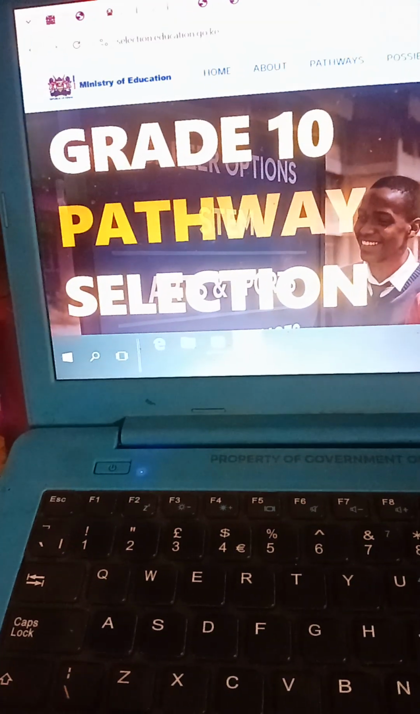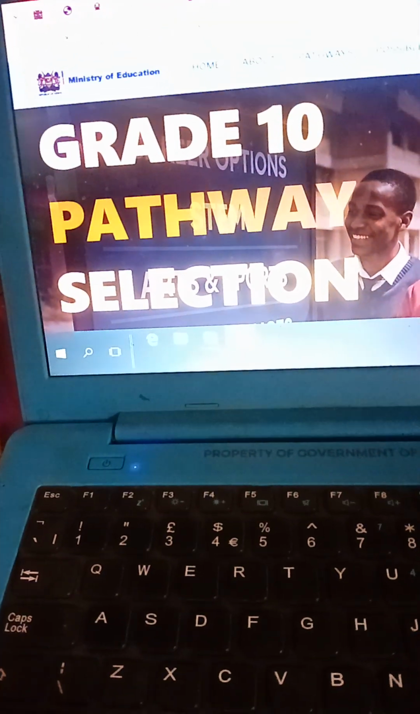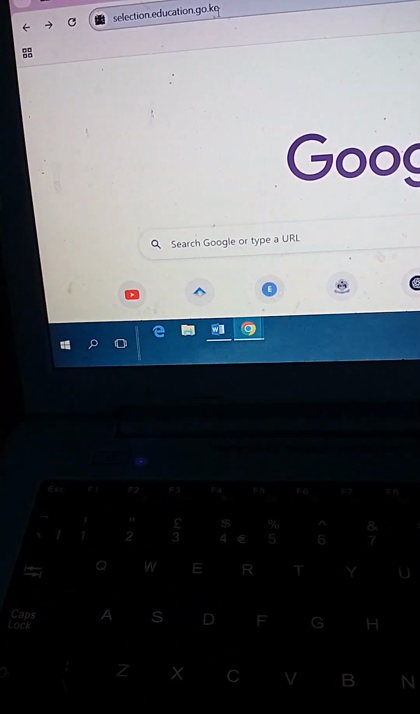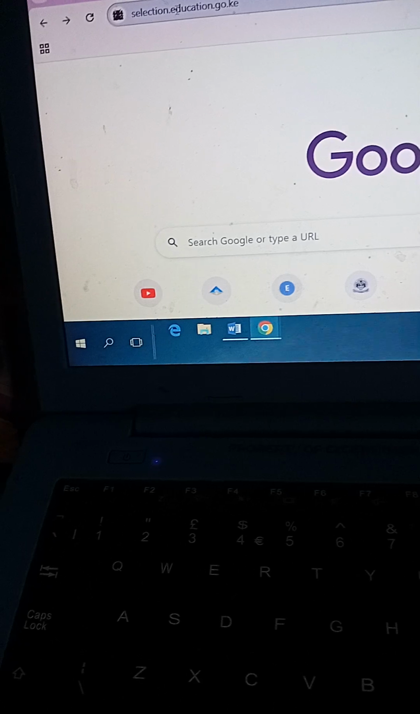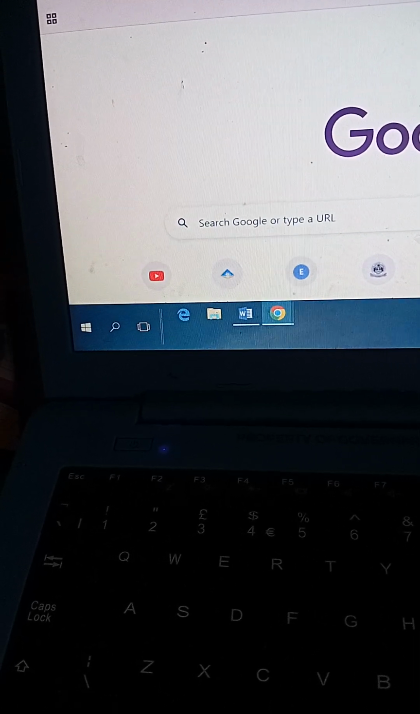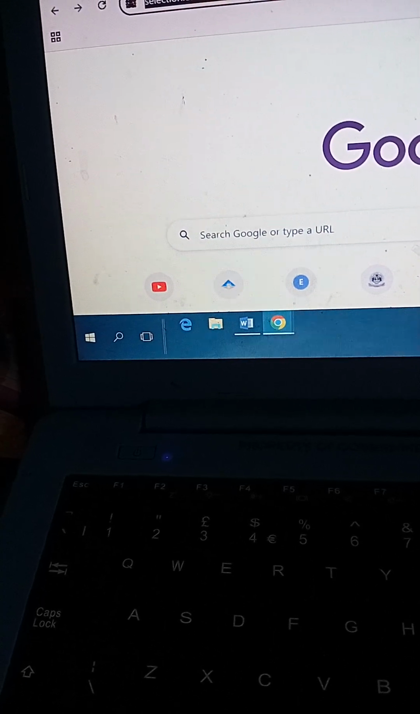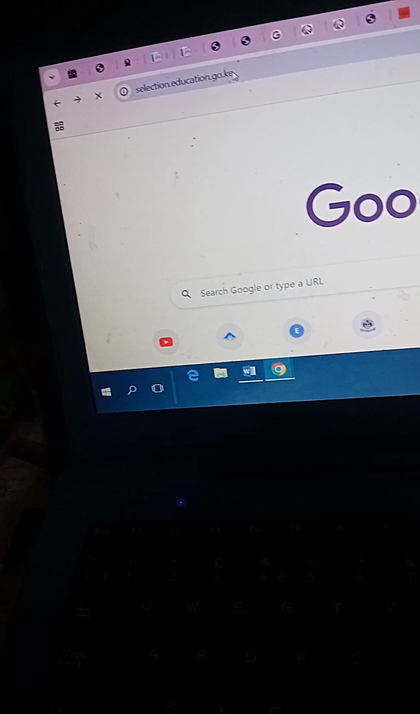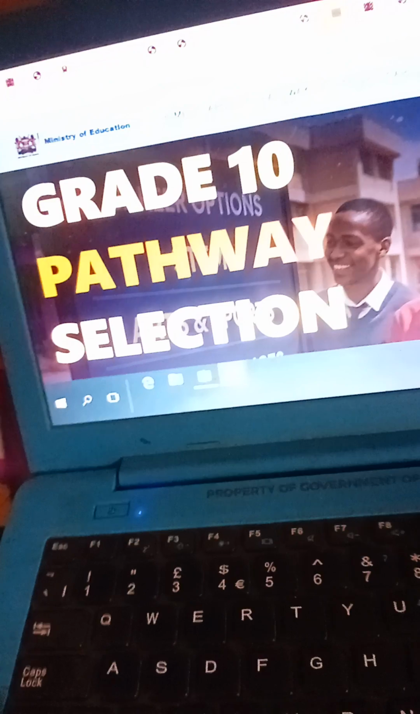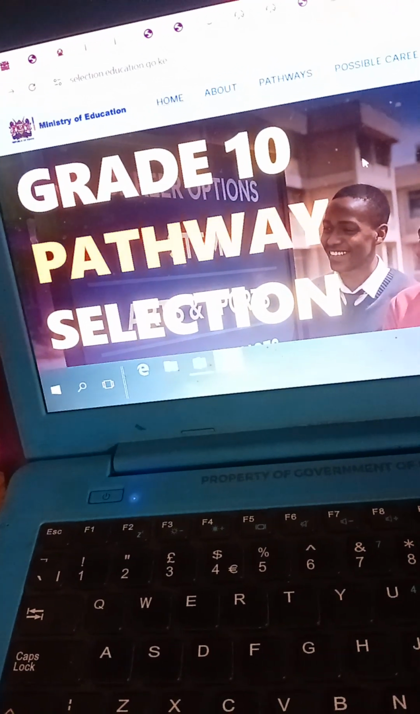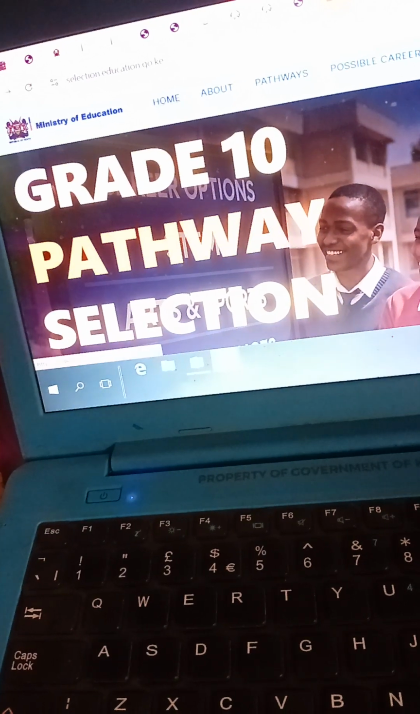So open your Chrome browser, then type selection.education.go.ke, then click enter. So you type like this, then you click enter. Then this page will open, and then you go to schools.